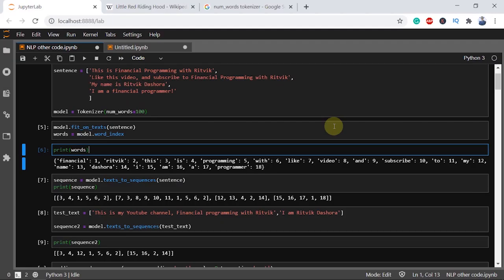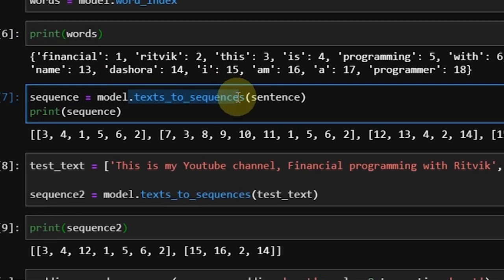Now the next step will be to turn your sentences into a list of values based on these tokens, which will eventually be used to feed into the neural network model, for which we use texts_to_sequences. Now let's print the sequence. After printing, we have the list of different values. Just focus on these numbers.